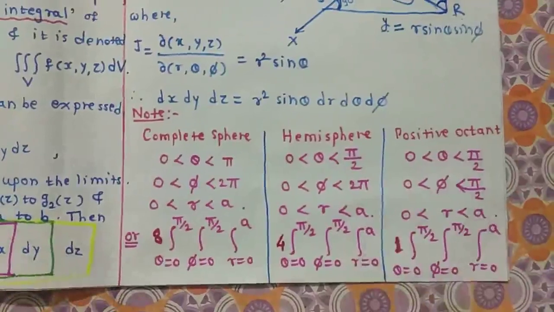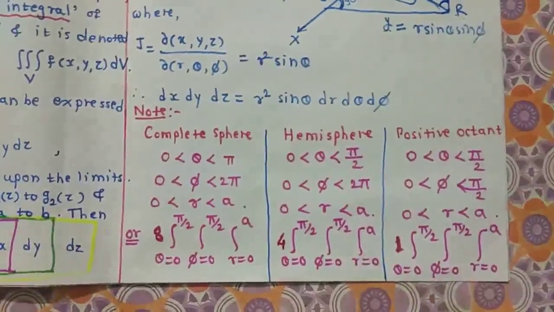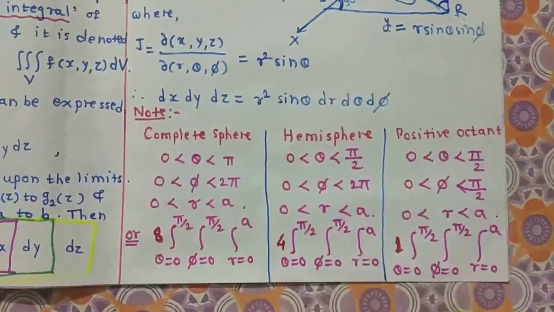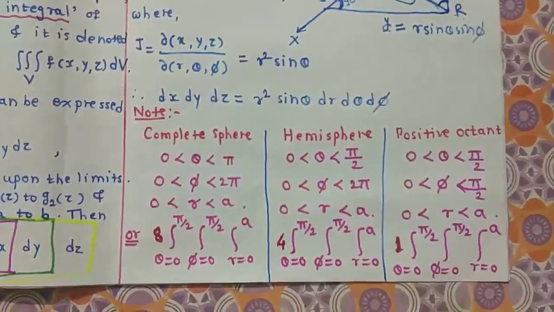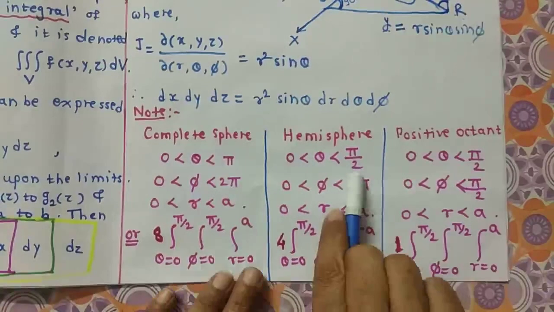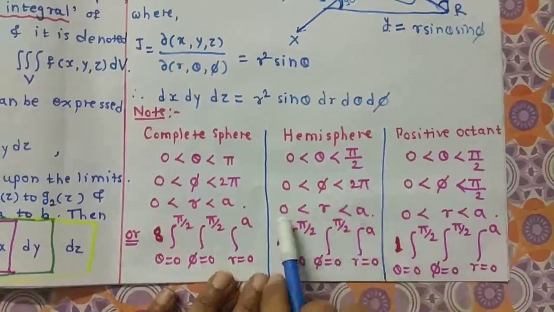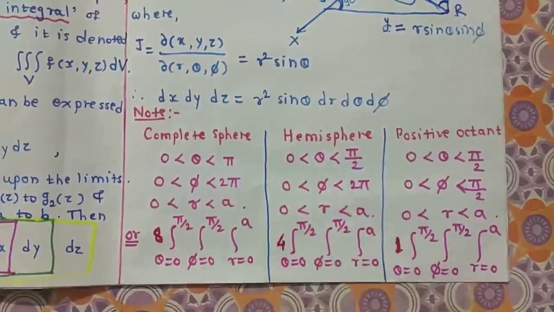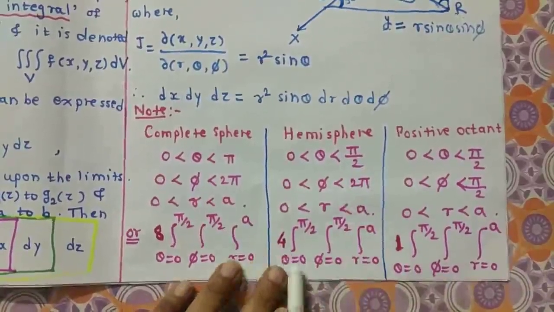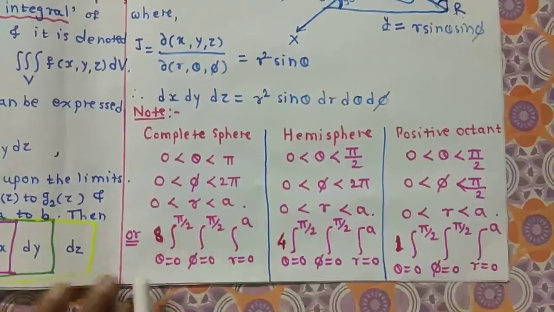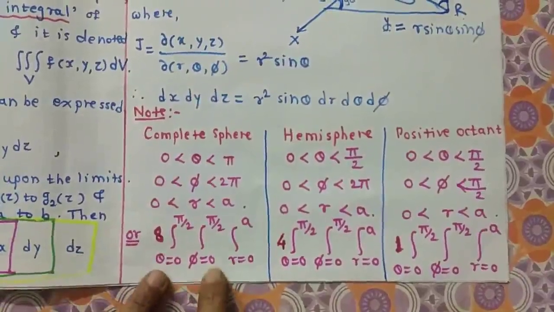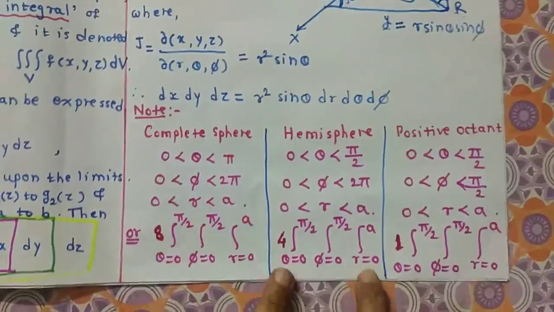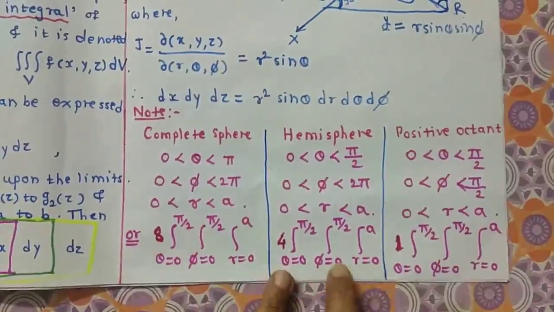That was for the complete sphere. Hemisphere means if you cut the sphere through its origin, then you get a hemisphere, meaning a half ball. So in a hemisphere, theta varies from 0 to pi by 2, phi varies from 0 to 2 pi, and r varies from 0 to a. Or instead of this, you may consider 4 times integration, where, if you observe, in the complete sphere we considered 8 times, and the limits of theta and phi are the same, 0 to pi by 2, 0 to pi by 2. Then for the hemisphere, we take 4 times, 0 to pi by 2, 0 to pi by 2.